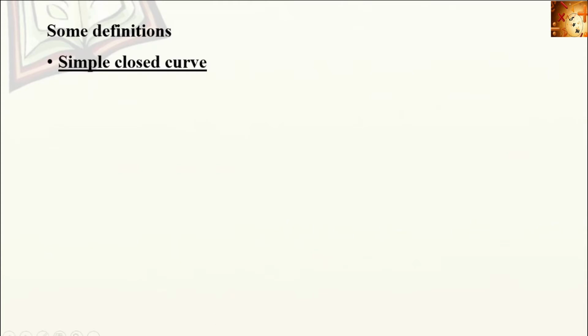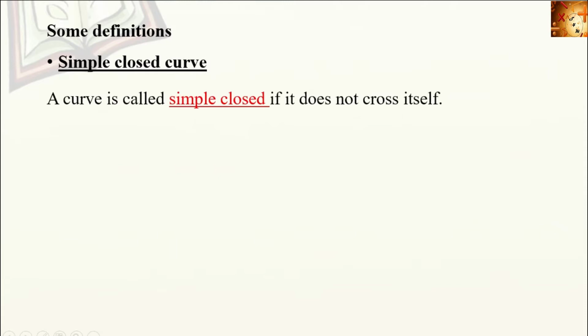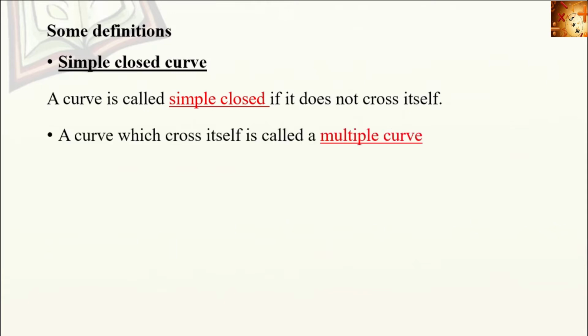First one, simple closed curve, which means a curve is called simple closed if it does not cross itself. If a curve does not cross itself, then it is called a simple closed curve. A curve which crosses itself is called a multiple curve.